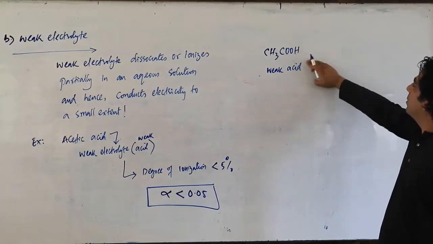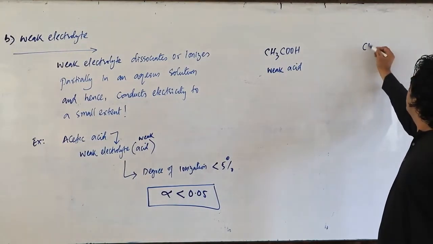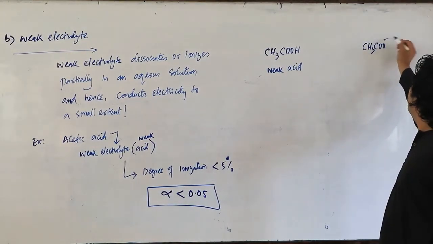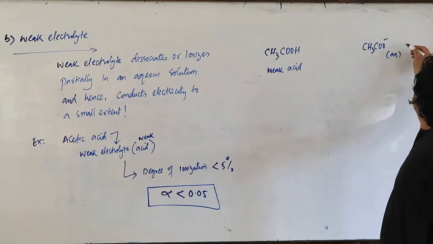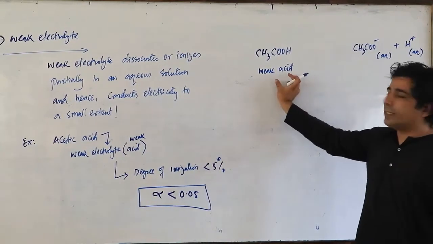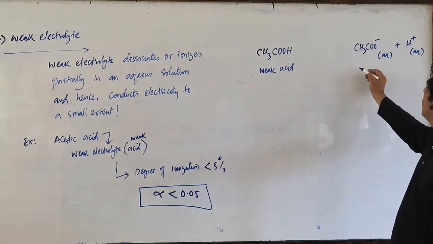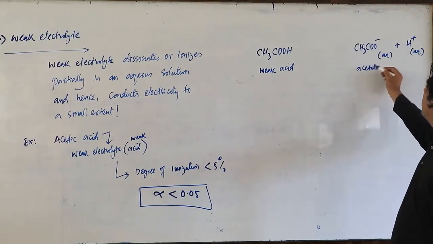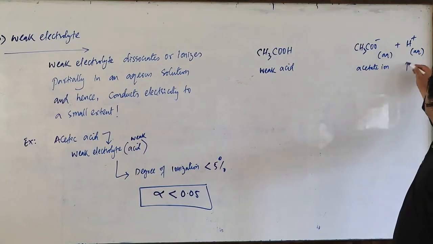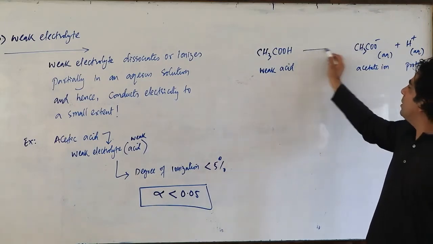Let us break it first in aqueous medium. Let us break it into CH3COO minus (aq) plus H plus (aq). So acetic acid, the weak acid, will break into the acetate ion, and H plus is nothing but its proton. But what happens if I use this arrow?